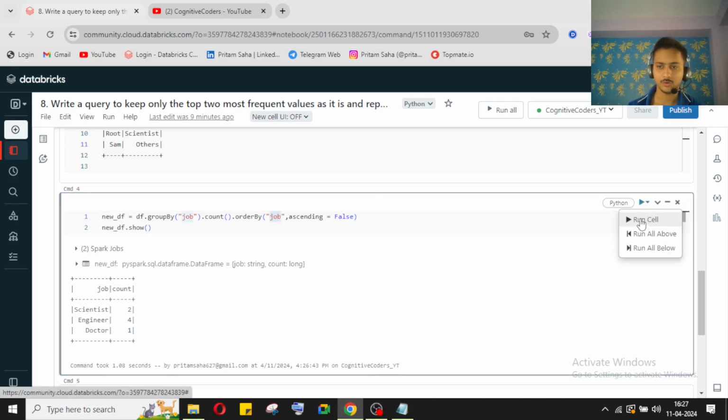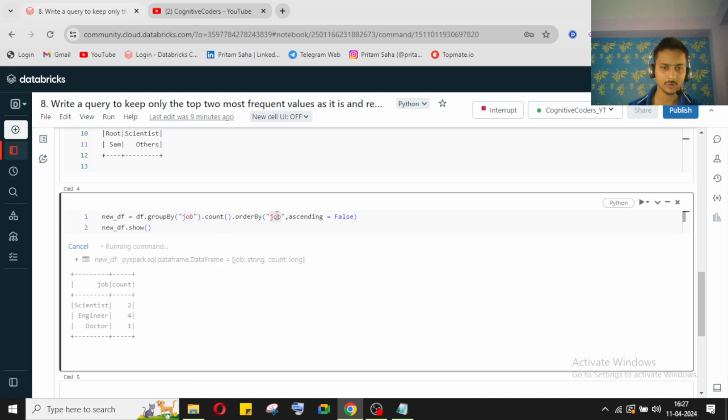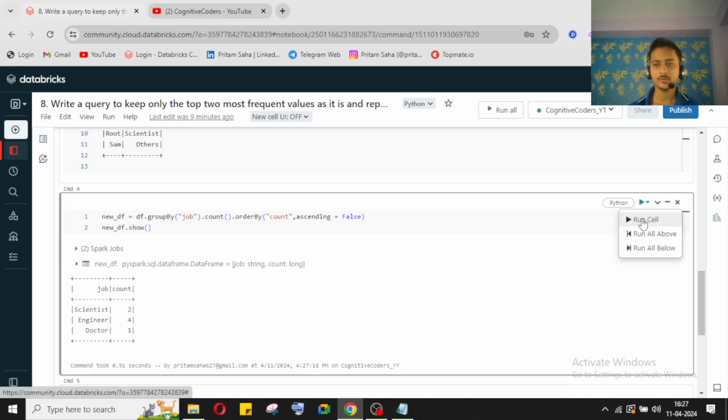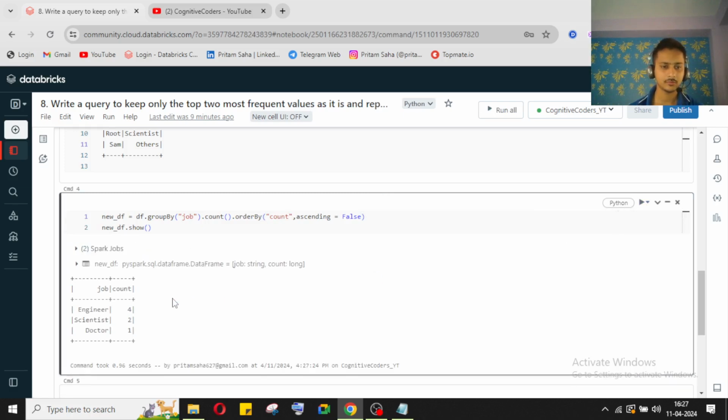So it will be job, not a job. It will be based on count. Okay, so I'm getting it in descending order. Okay, now I can limit it for the top two values.